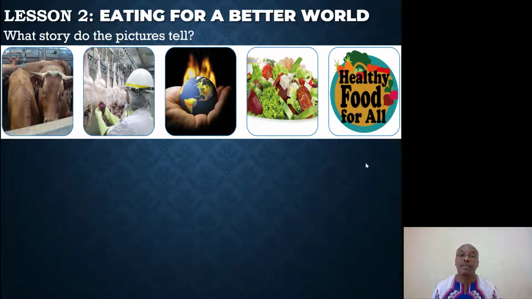Take a good look at these pictures. What story do you think these pictures tell? Well, I think it's not difficult to figure out what story they tell. And in the comment section below, describe the story that these pictures tell. Anyway, by the end of this lesson, you will find out what kind of a story the pictures tell.